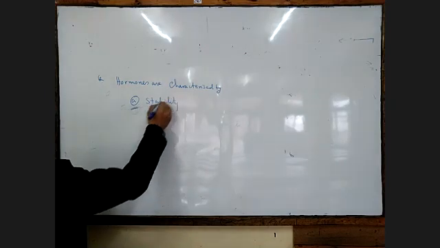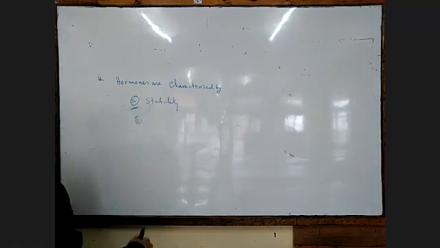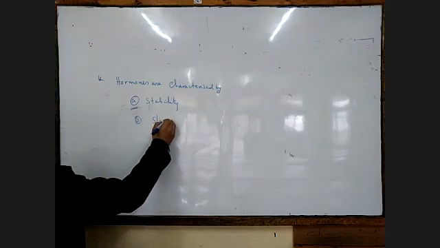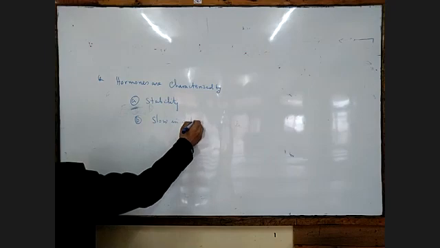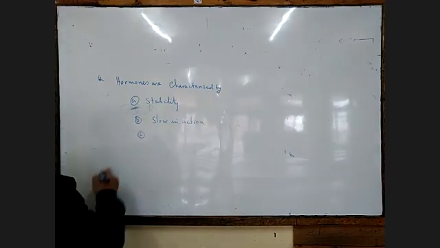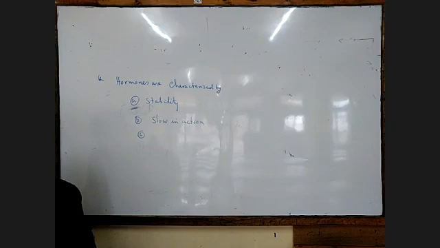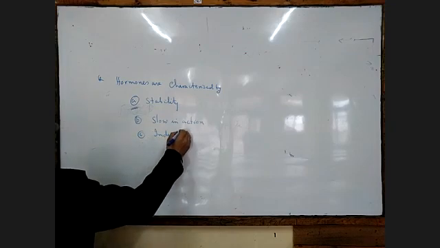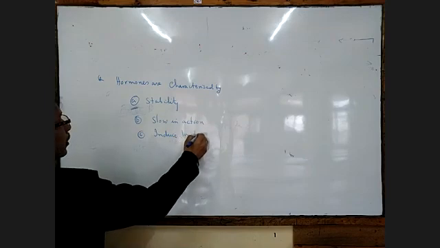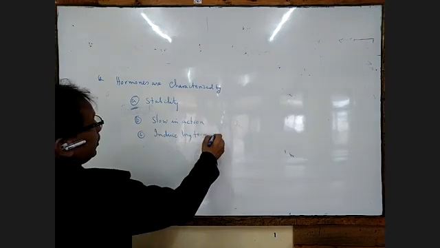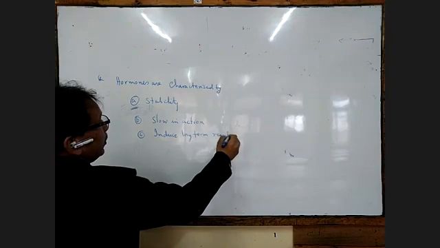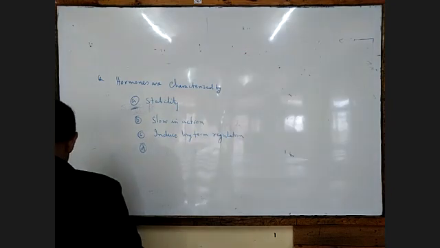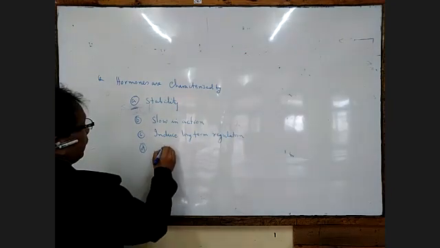Number B, slow in action. Number C, induced long-term regulation. Number D, all of the above.